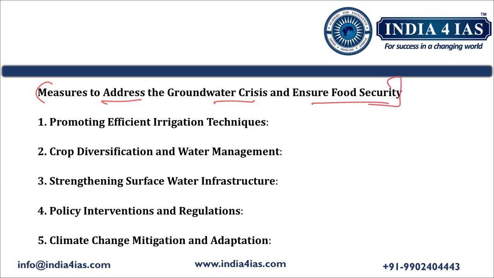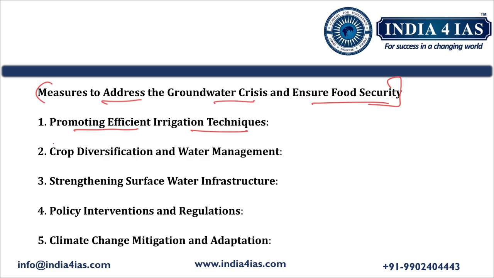So the first one is promoting efficient irrigation techniques. What are efficient irrigation techniques? Efficient irrigation techniques like drip irrigation and sprinkler irrigation. In addition to this, we should educate the farmers regarding government schemes like Pradhan Mantri Krishi Sinchai Yojana.